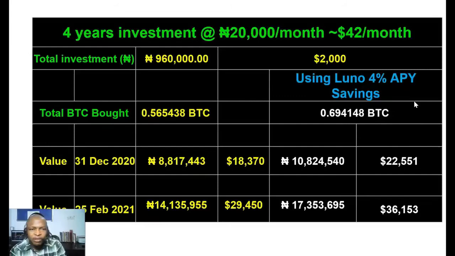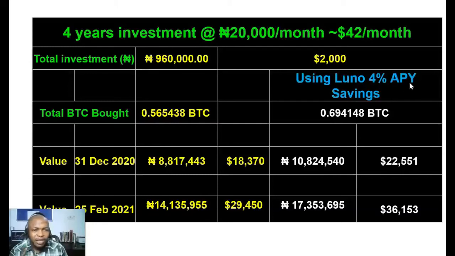Because this 4% is actually compounded monthly. So I have done the calculation, and I'll give you access to this Excel sheet I developed. Look at my 4% per annum savings, if I choose to do it with Luno. Now I could not do it back in 2017, but Luno implemented this Luno savings in 2020.